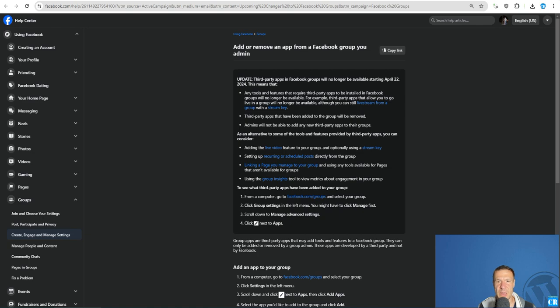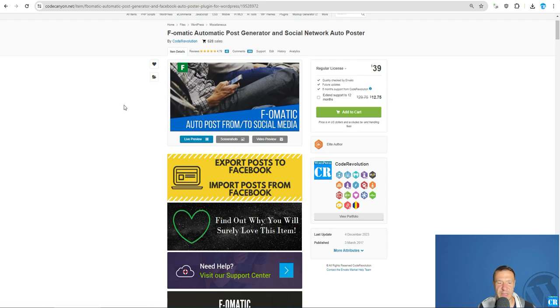Add or remove an app from a Facebook group you admin will no longer be available starting from 22nd April 2024. So unfortunately, AIOMATIC is affected by this.